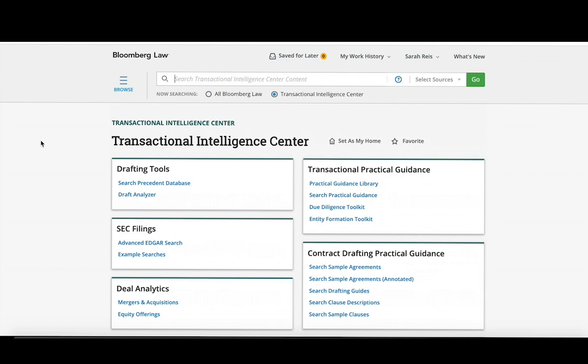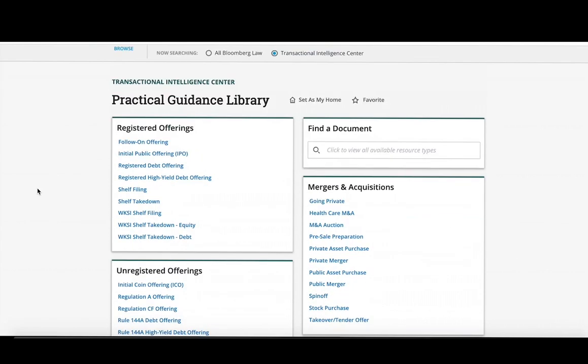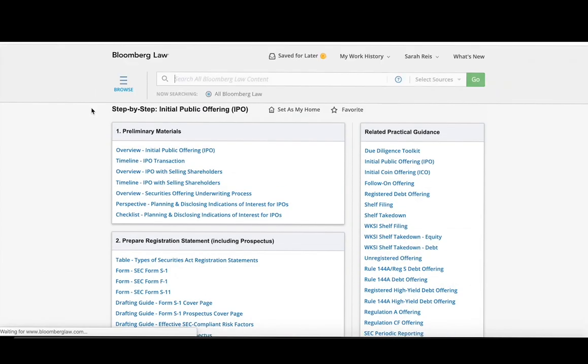The Transactional Intelligence Center collects various drafting tools as well as practical guidance all in one place. Let's take a look at the Practical Guidance Library, which contains legal know-how on various topics. For instance, if you don't know what an IPO is, you can learn all about initial public offerings and see all of the resources it has on IPOs in one place.